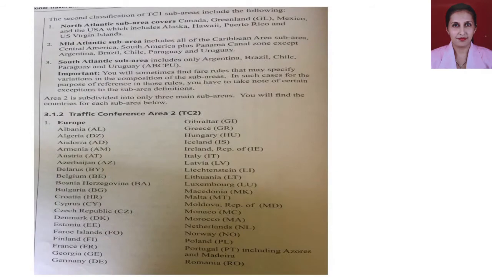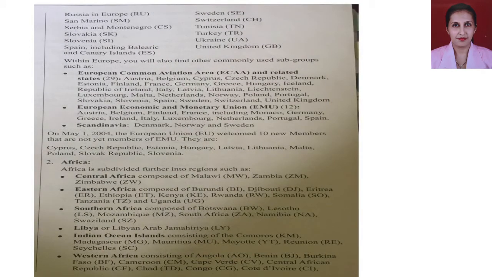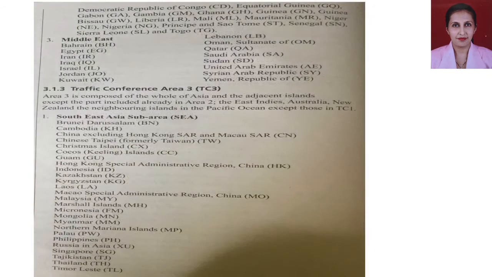The first one is mentioned here. Then the 3 subcategories are mentioned within Europe. And the second is Africa, wherein the African continent is divided into 6 categories, and accordingly we have to understand which countries come under which category of Africa. And the third sub area, or the major subcategory we understand in TC2, is Middle East. As I've already mentioned, Middle East is what we commonly know as Gulf countries. These countries come under the Middle East area.